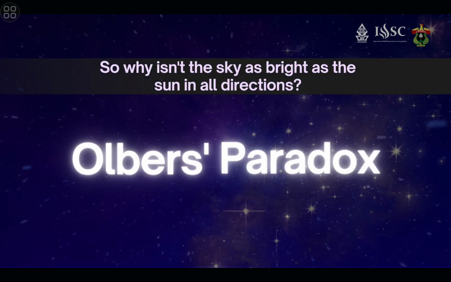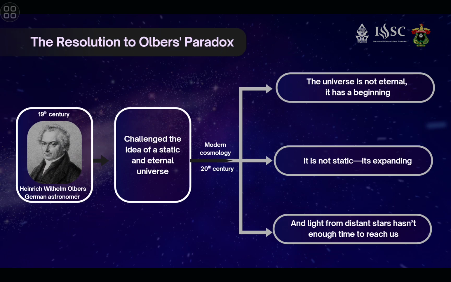This is the essence of Olbers' paradox, first proposed in the 19th century by German astronomer Heinrich Wilhelm Olbers. This paradox challenged the idea of a static and eternal universe. But where did this logic go wrong? The resolution came with the rise of modern cosmology. In the 20th century, scientists realized that the universe is not eternal, it has a beginning, it is not static, it's expanding, and light from distant stars hasn't had enough time to reach us.